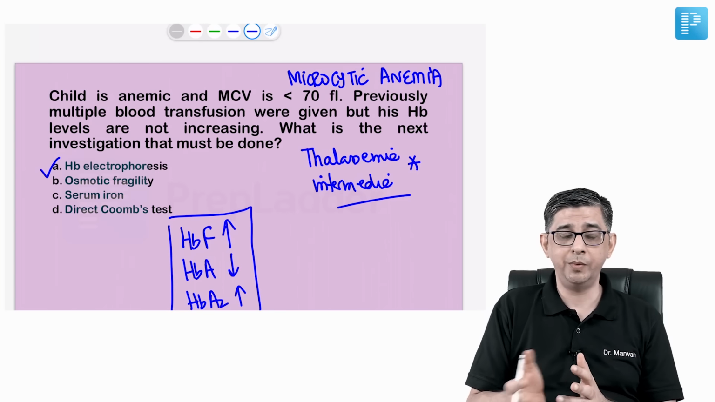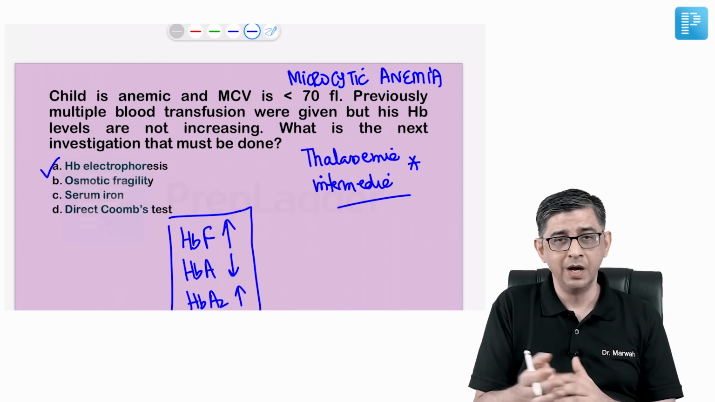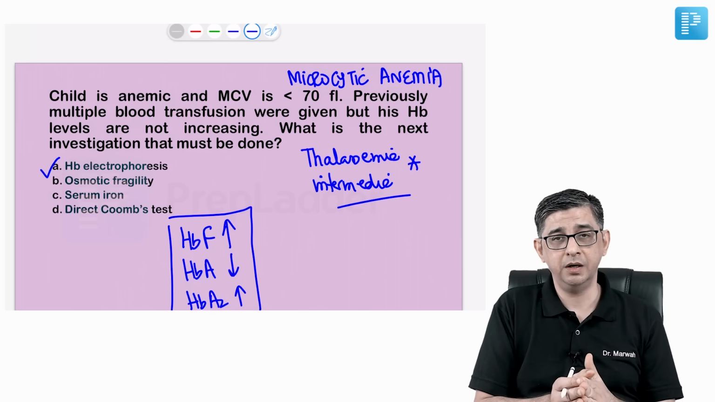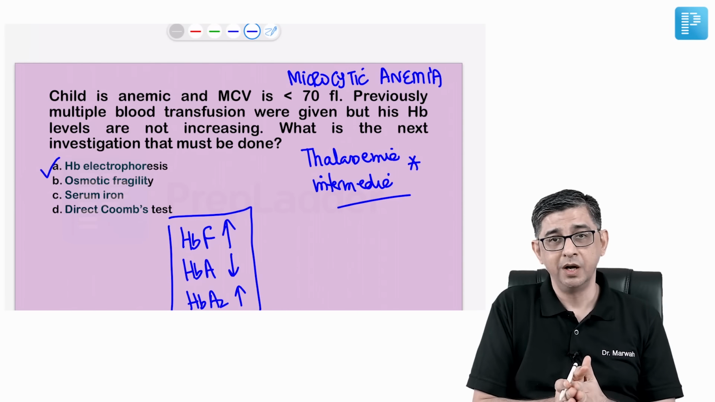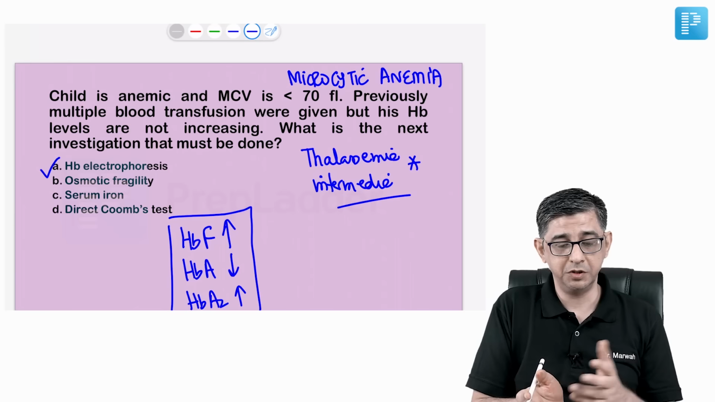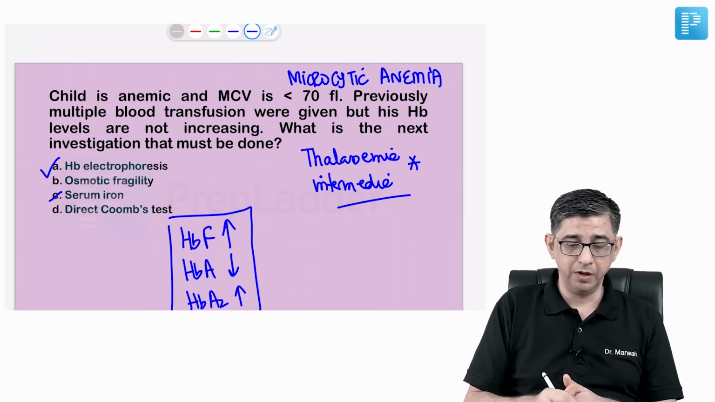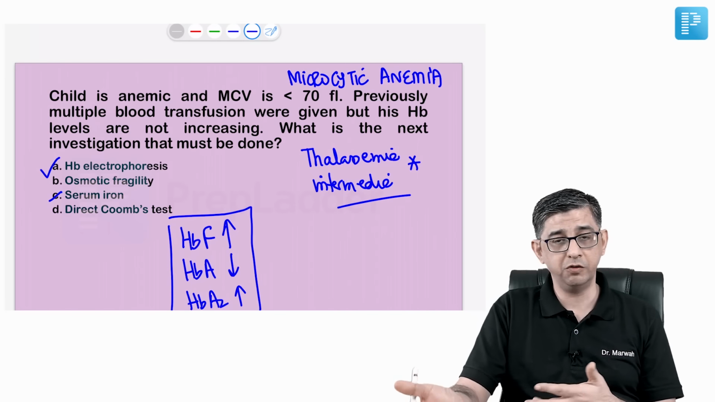I cannot rely on a lab technician to tell me, okay, osmotic fragility is more or lesser, or even on a pathologist. If he is tired or not experienced, he can definitely be responsible for you giving a wrong diagnosis for your patient. So it's always good to rely on technology, which is why I've selected A. Serum iron anyway is ruled out because if this particular person was having iron deficiency anemia, if you give blood transfusion, hemoglobin would have risen anyway.